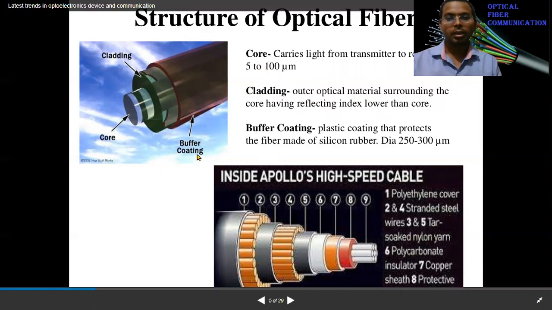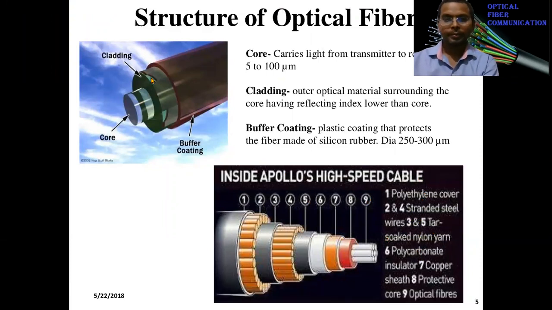The outermost one is called the buffer coating. It is the plastic coating that protects the fiber, made up of silicon rubber. Its approximate diameter is 250 to 300 micrometers, and you can see there are even different layers, 1 to 9, to give mechanical support and strength, and also to remove electromagnetic interference on the optical fiber. So different layers are given, names are given here. We need to focus mainly on core and cladding for the working principle of optical fiber.